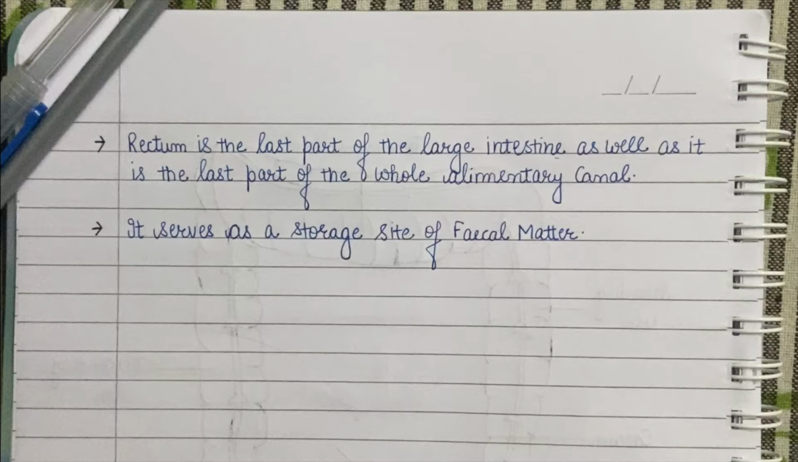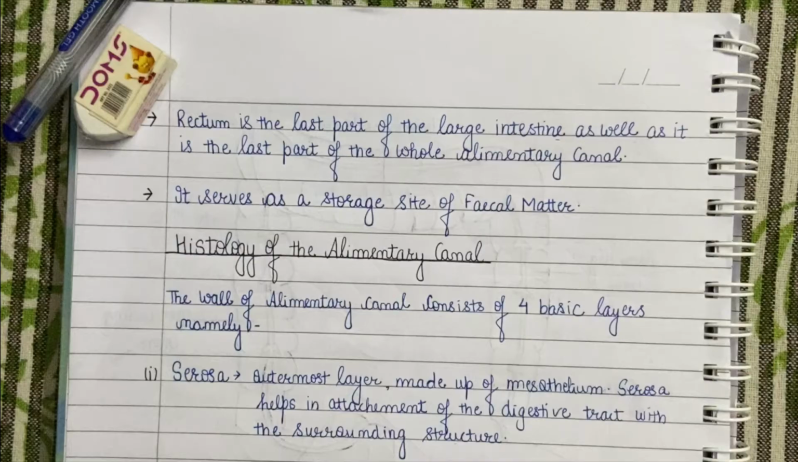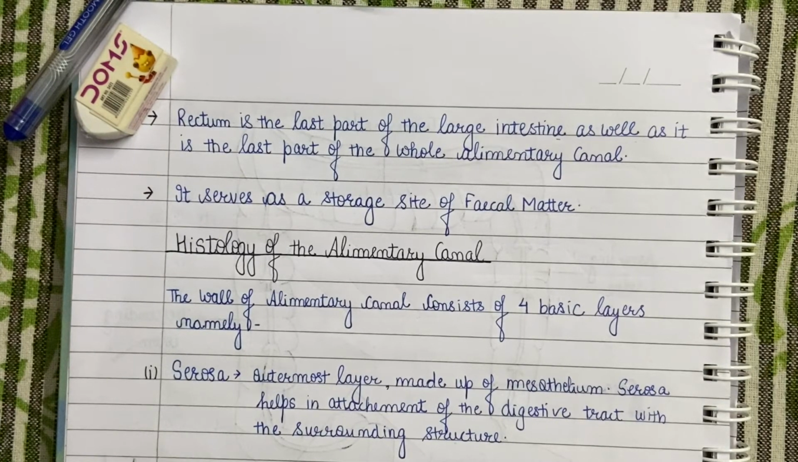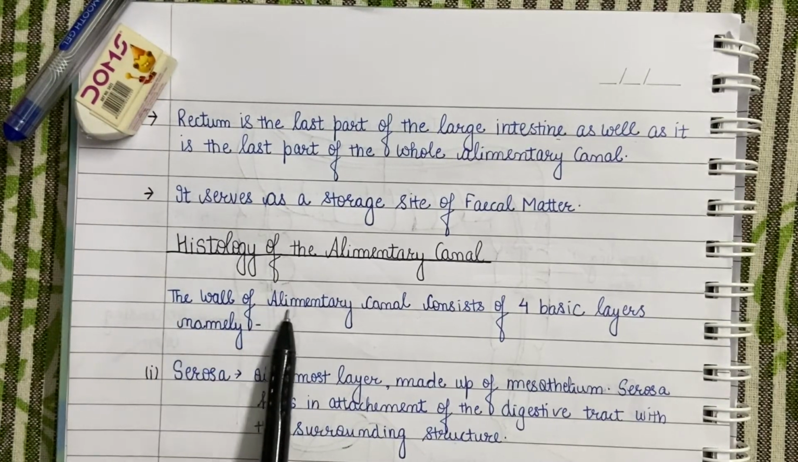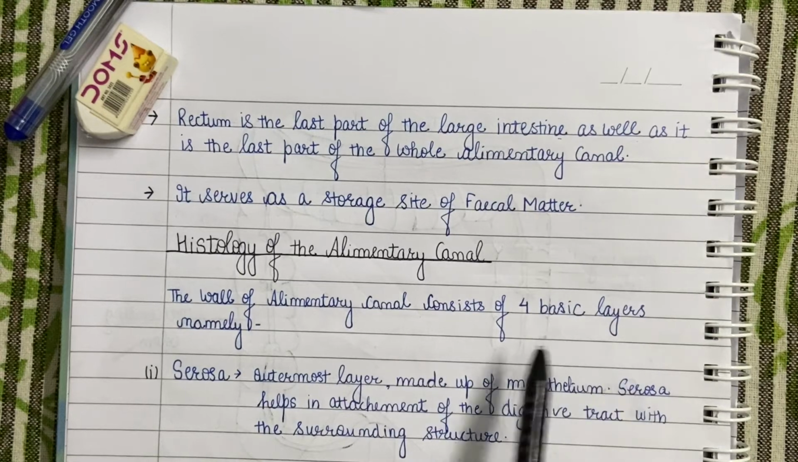This was a detailed description of all the structures of the alimentary canal. Now we will study the histology of the alimentary canal. Studying the histology of the alimentary canal allows us to understand various modifications of the wall of the alimentary canal in different regions. The wall of the alimentary canal starting from the esophagus up to the rectum consists of four basic layers, namely